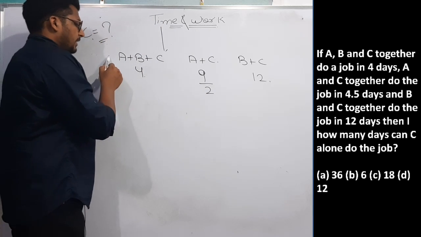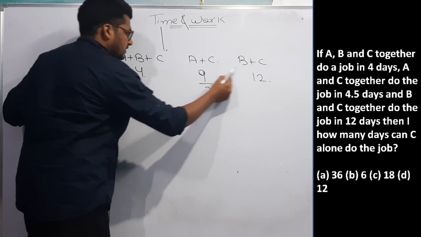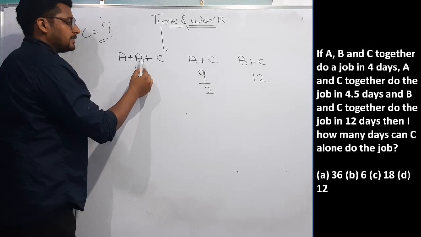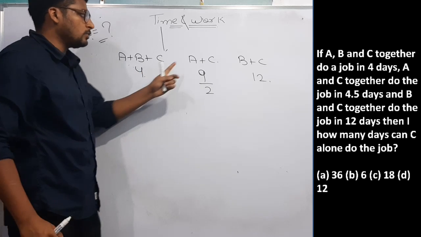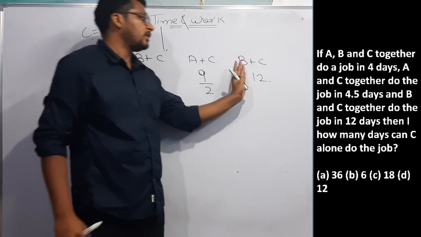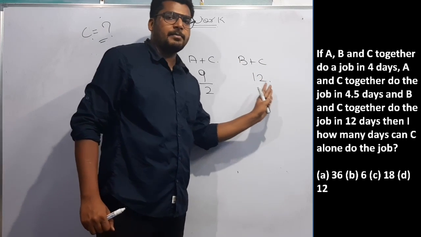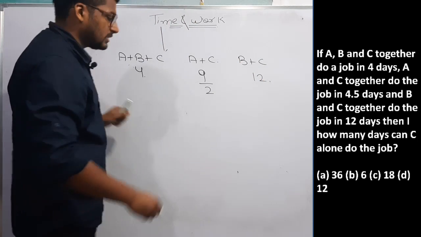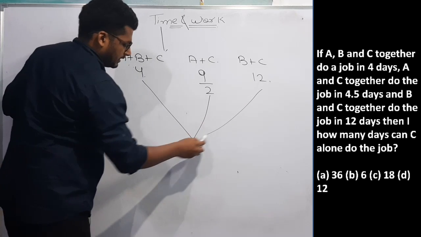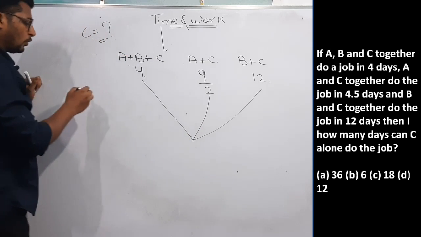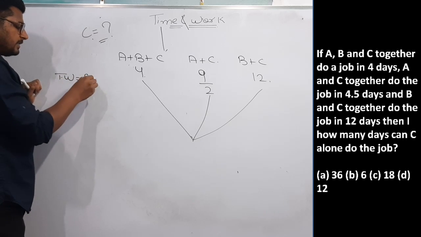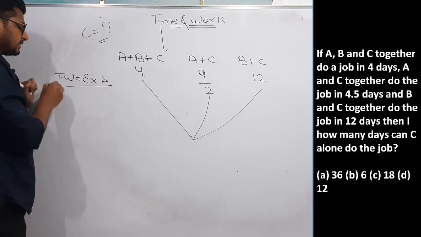If work is constant, here also the same work is done, which is done by A plus B plus C in 4 days. Here also the same work is done, which is done by A plus C in 9/2 days. And here also the same work is done by B plus C in 12 days. If work is constant, we can assume work from our side. And as I have told you, total work depends on efficiency and number of days.